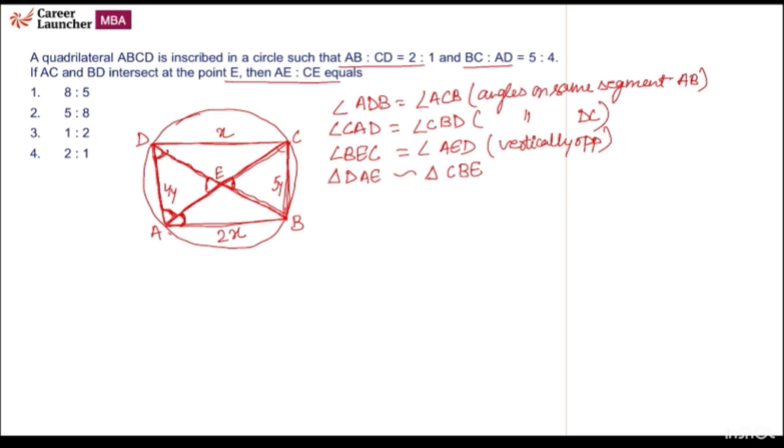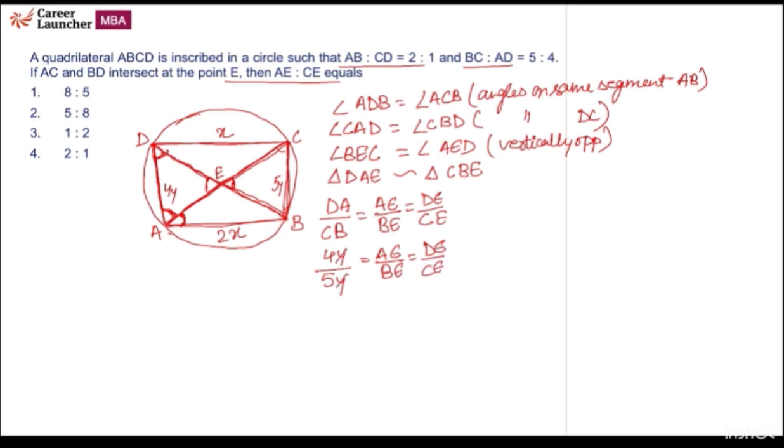So from here we will get DA by CB is equal to AE by BE is equal to DE by CE. So we have DA 4Y, CB 5Y, and it will be equal to AE by BE equal to DE by CE.